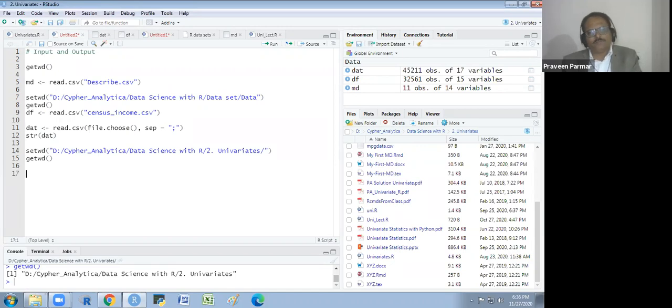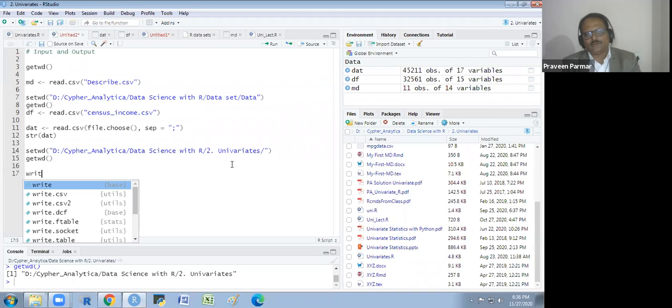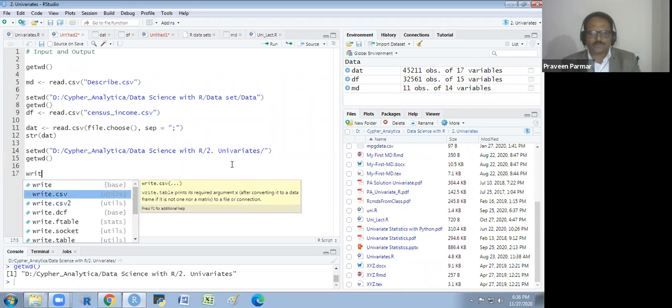in our system, how we write the file. Suppose we have one file, like this MD file I want to write. This is in my environment. I write this file with some name, and I will use the function write.csv.